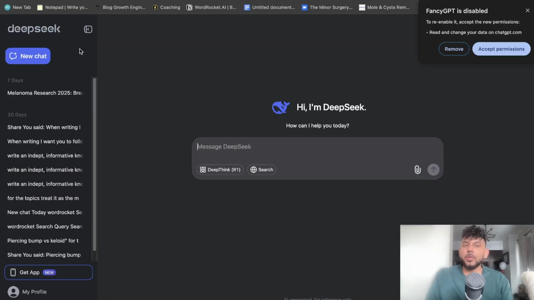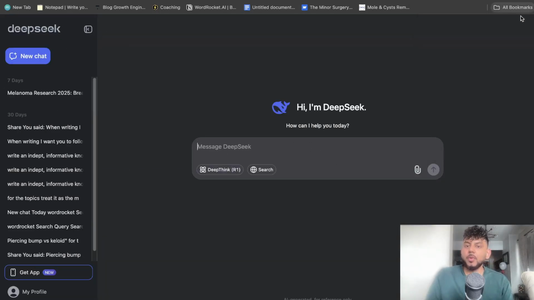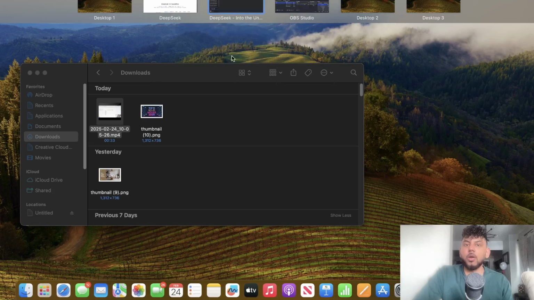While on DeepSeek, we don't have the ability to use canvas or maybe artifacts, but we definitely can still code by using the chatbot interface. And again, that's because it's fairly new. I'm sure they will be releasing a lot more features. That's in comparison to ChatGPT, which has been in development and on the market for such a long time.